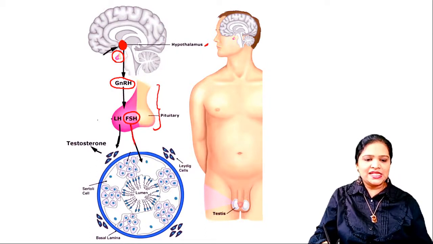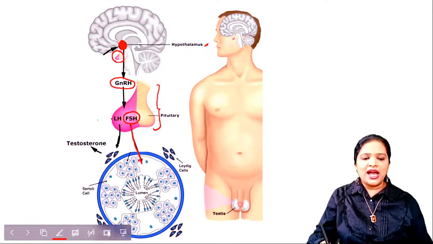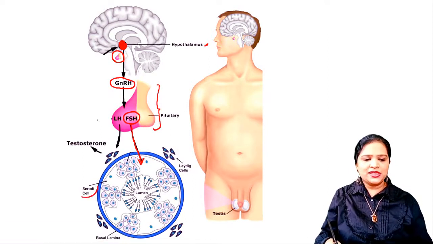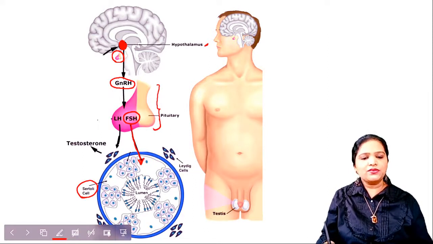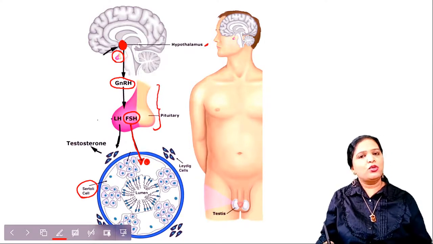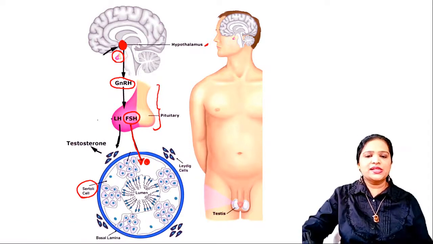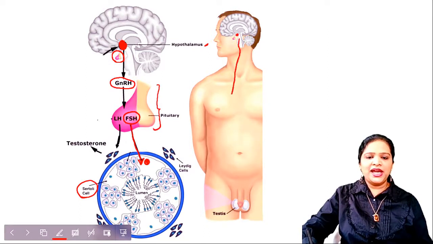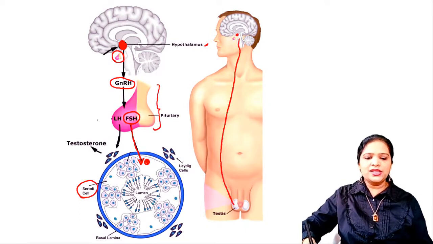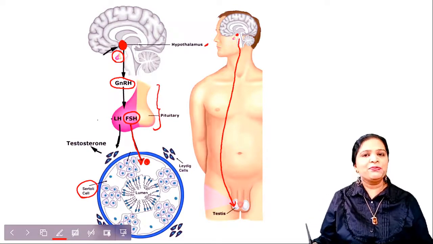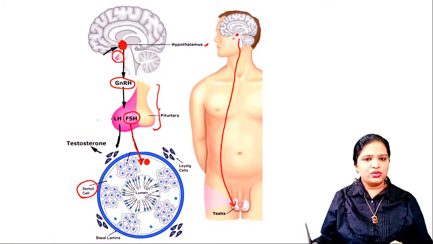It gets released and directly activates Sertoli cells. These big cells are the Sertoli cells. Follicle stimulating hormone activates Sertoli cells. See here, it is produced in the pituitary, mixes with the blood and comes directly to his testes, and acts on the Sertoli cell.